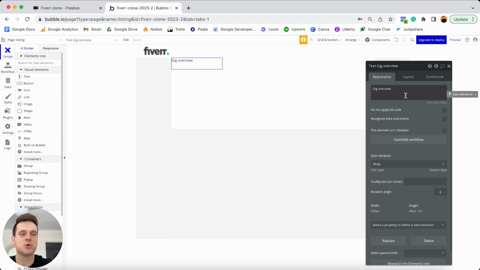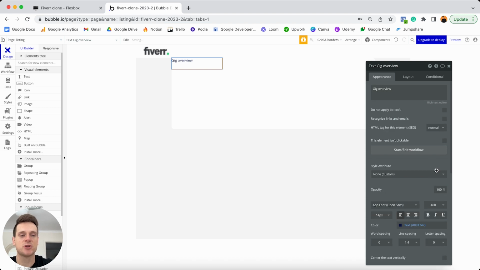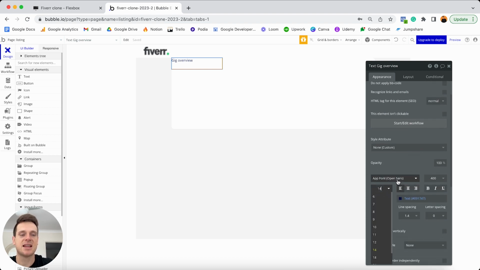And when it comes to this particular text element, I'm going to remove the style of this because I'd like to update the font size here to be 16. I'm also going to choose to bold this font. I'll then need to make this element fully responsive.